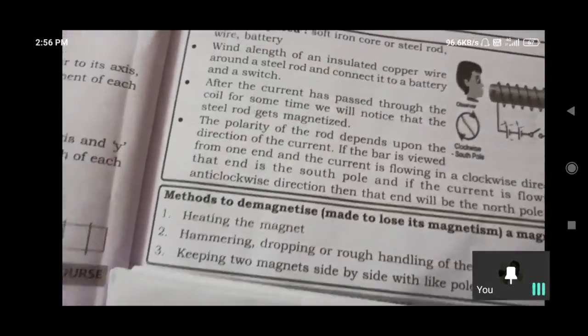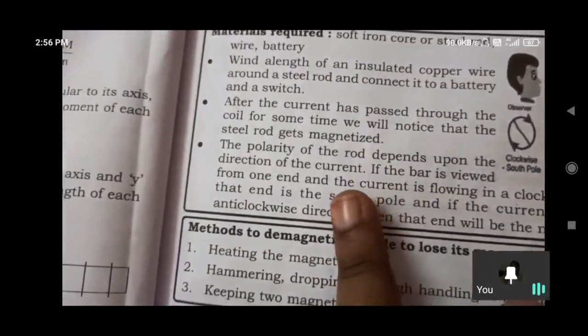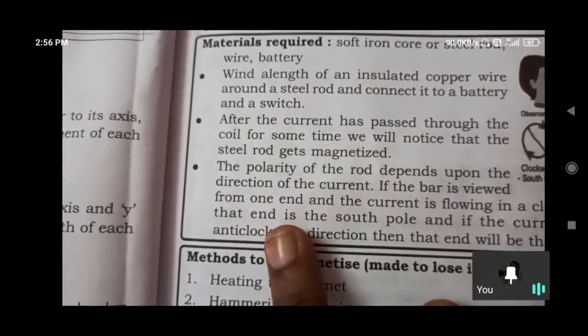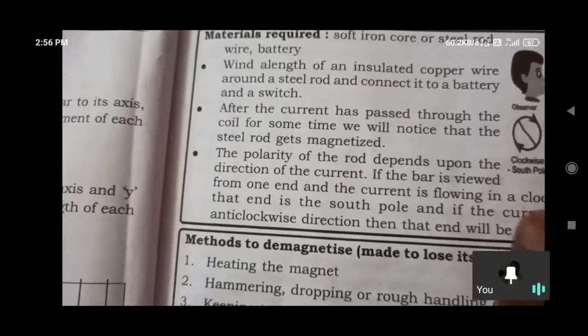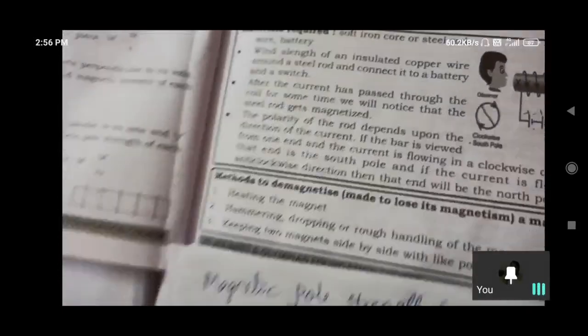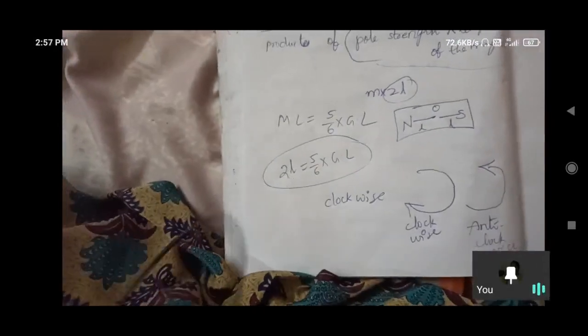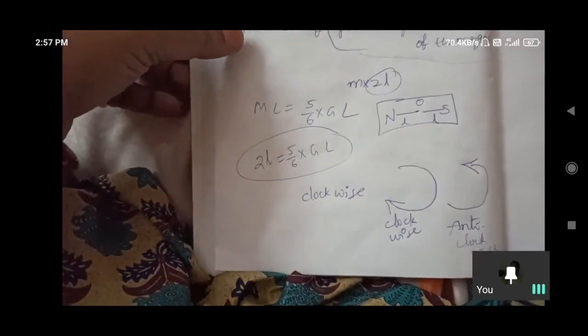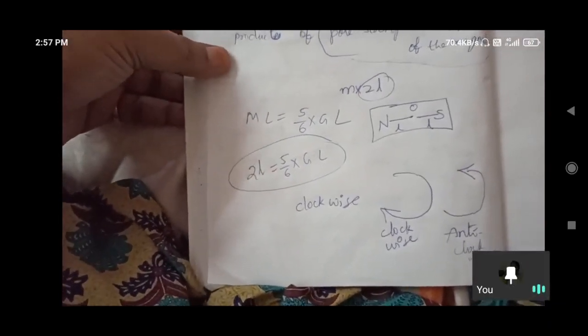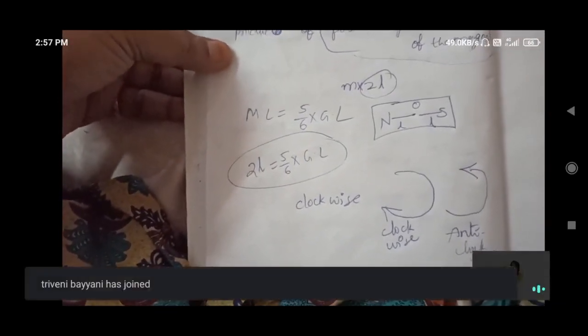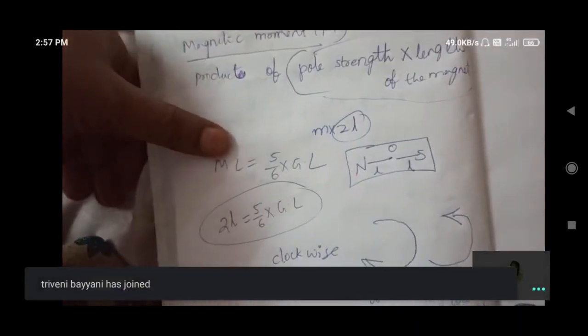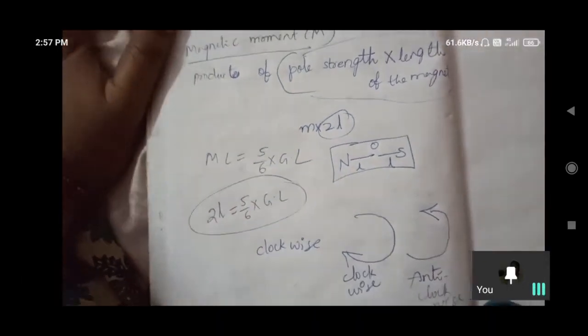Here the polarity of the rod depends on the current flow. If the bar is viewed from one end and the current is flowing in a clockwise direction, then that end is the south pole. And if the current is flowing in the anti-clockwise direction, that end will be the north pole.